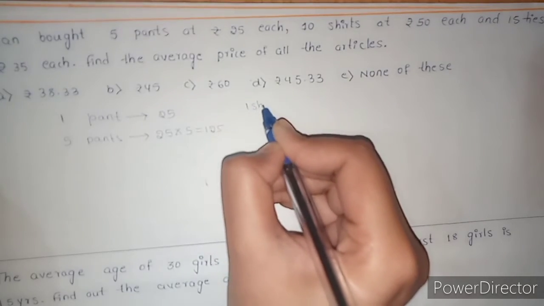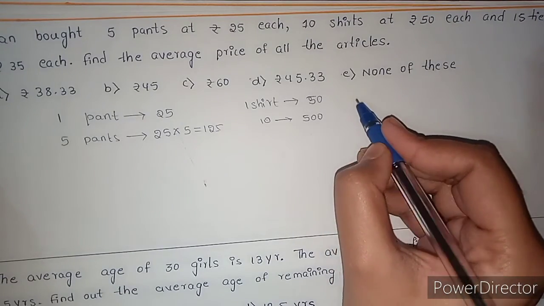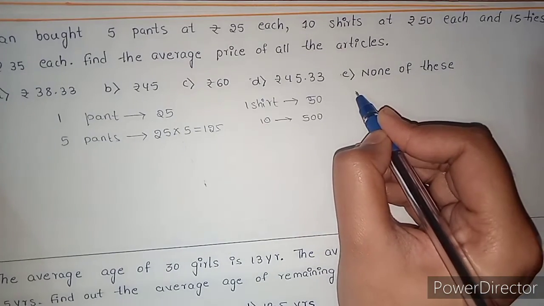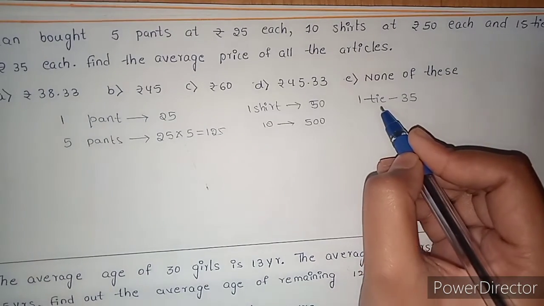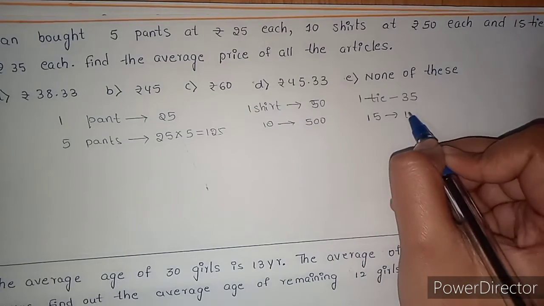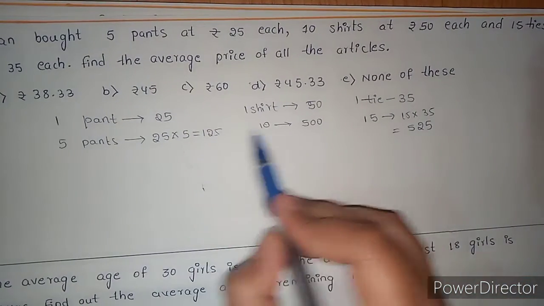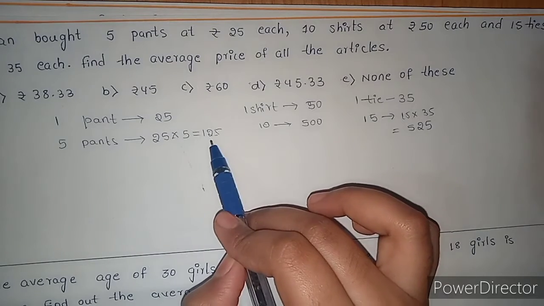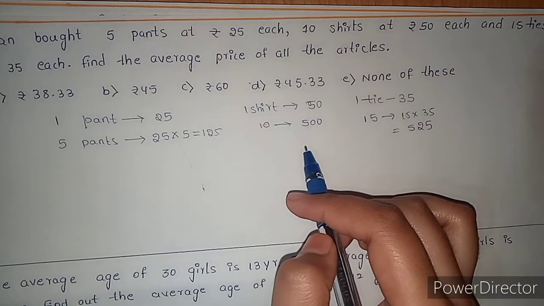If one shirt is equals to 50 rupees, then 10 shirts, 10 into 50 is 500, and then one tie is equals to 35 rupees, then 15 ties is equals to 15 into 35, that is 525. Here we got the sum of costs. 5 pants cost 125, 10 shirts cost 500 and 15 ties cost 525.